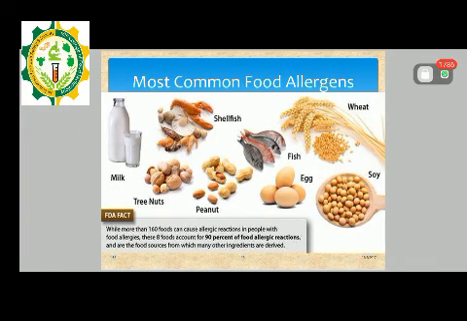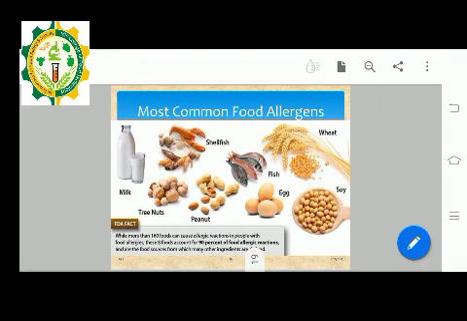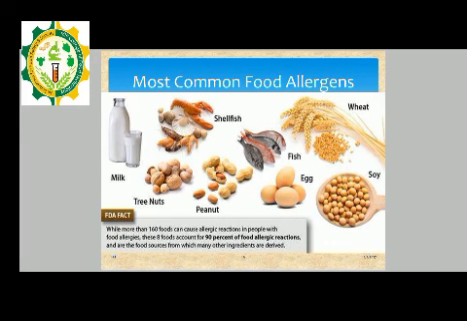Now, a list of the most common food allergens is mentioned here. Those persons who do not normally digest the food and show a hyperimmune response generally react to milk, shellfish, fish, wheat, soya, and after that eggs, peanuts, tree nuts, etc.